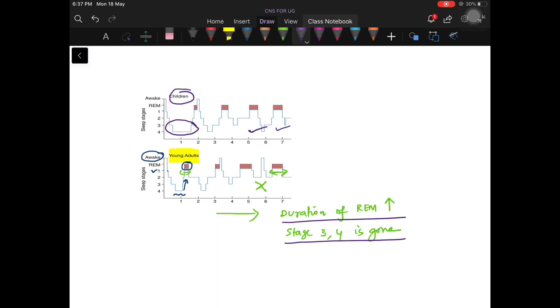Okay, there is no picture for the infants. If there is none, I will update you after some time. Okay.